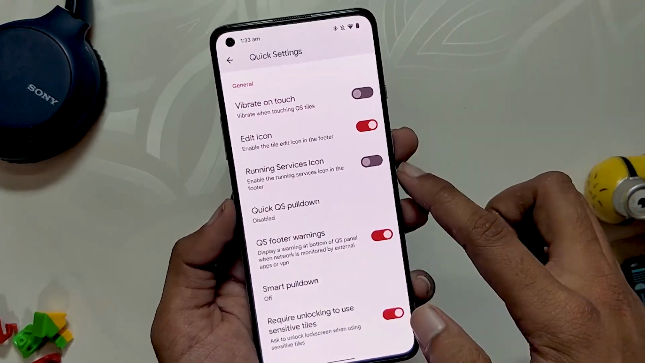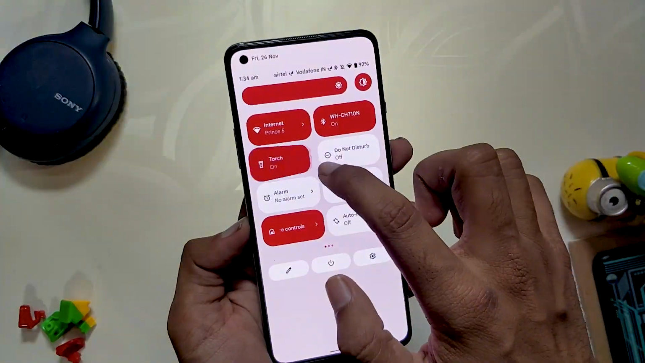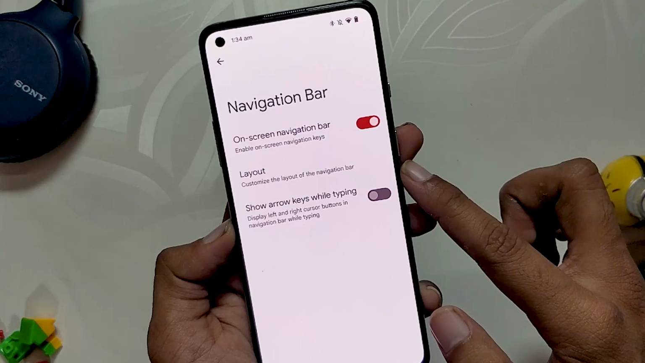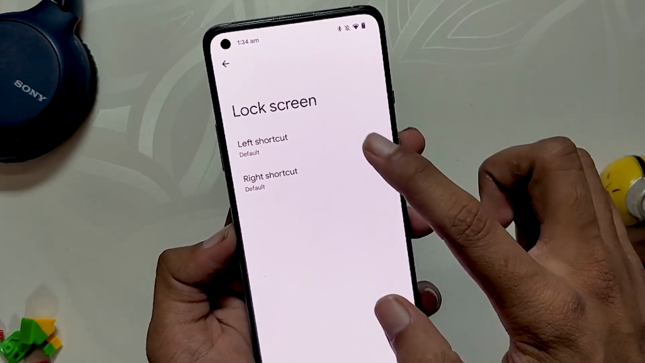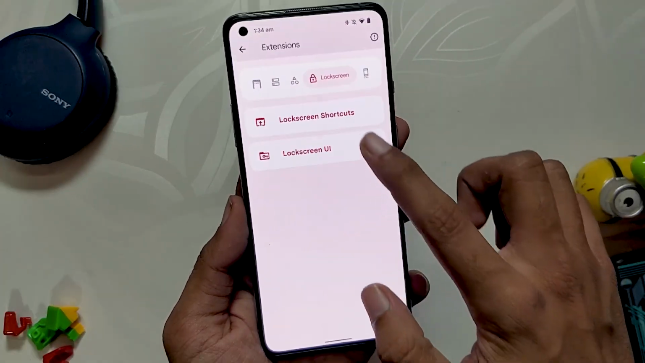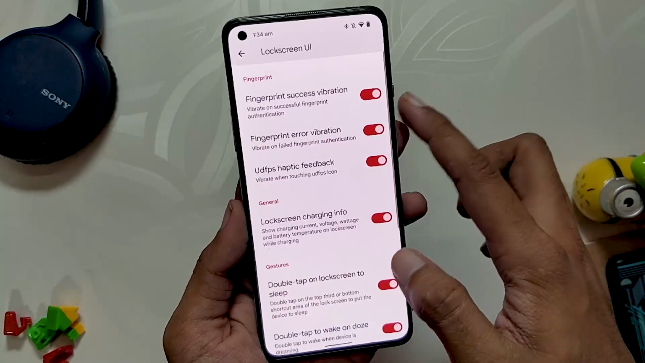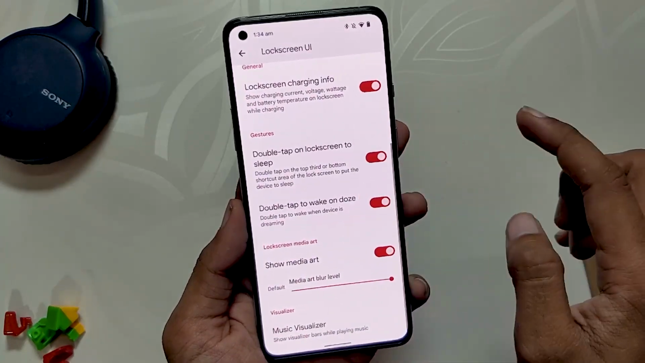Under quick settings we have quick pull down and smart pull down, some brightness slider settings and animations for QS tiles. Under navigation there are some navigation bar settings. Next in the lock screen there are lock screen shortcut options, where you can change the left and right shortcuts. In the lock screen UI there are options to change fingerprint vibrations, toggle lock screen charging info, lock screen gestures, media art and music visualizer.